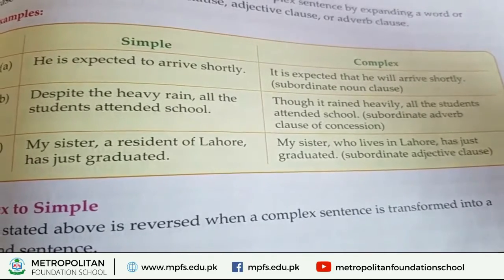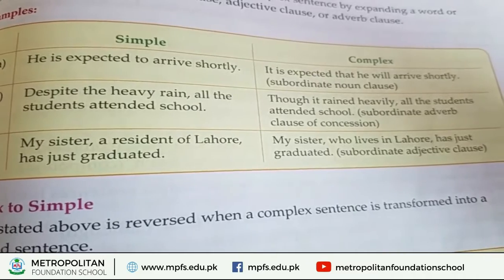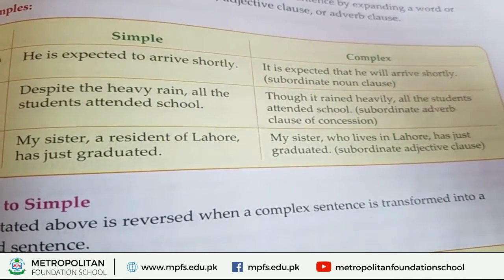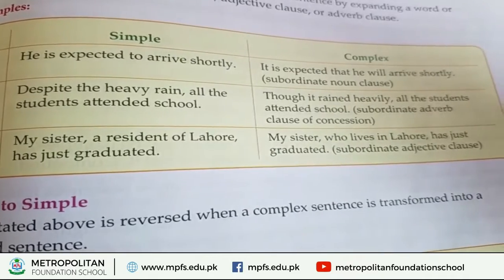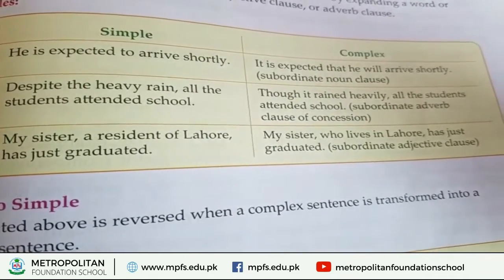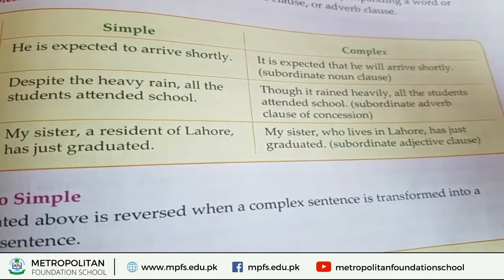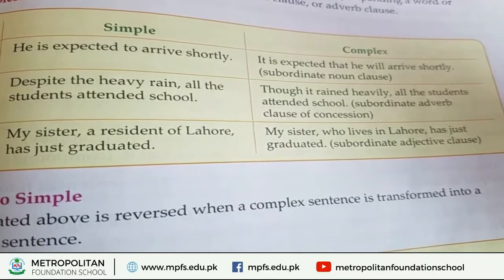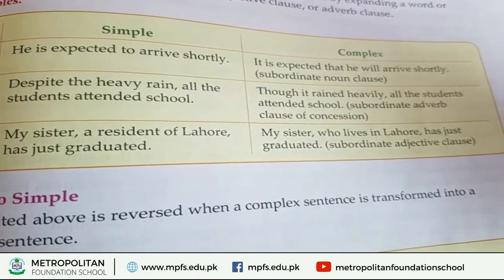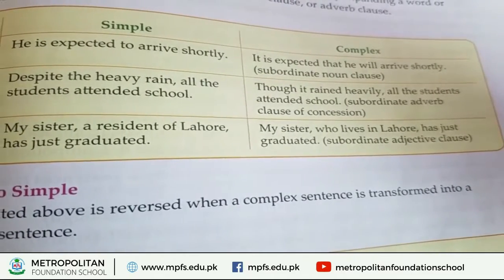Move on to the simple: Despite the heavy rain, all the students attended school. Now look how we convert it into a complex sentence: Though it rained heavily, all the students attended school. So we have converted the sentence into complex by the use of an adverb clause of concession.